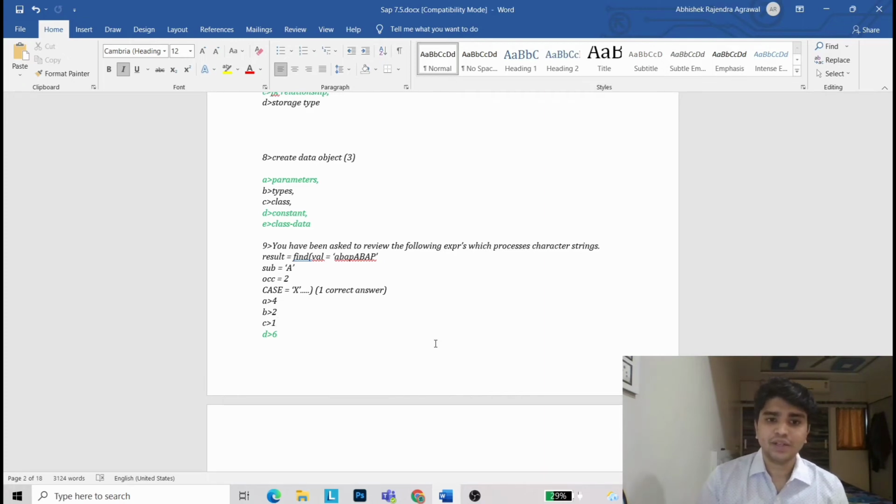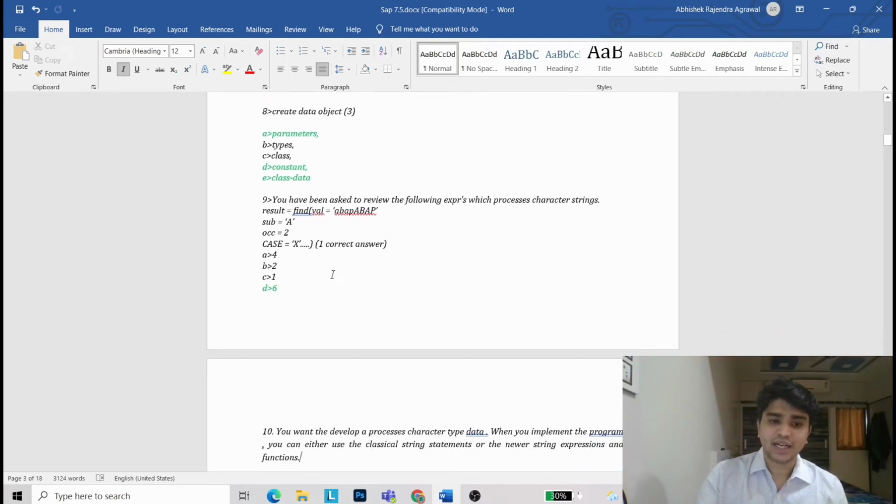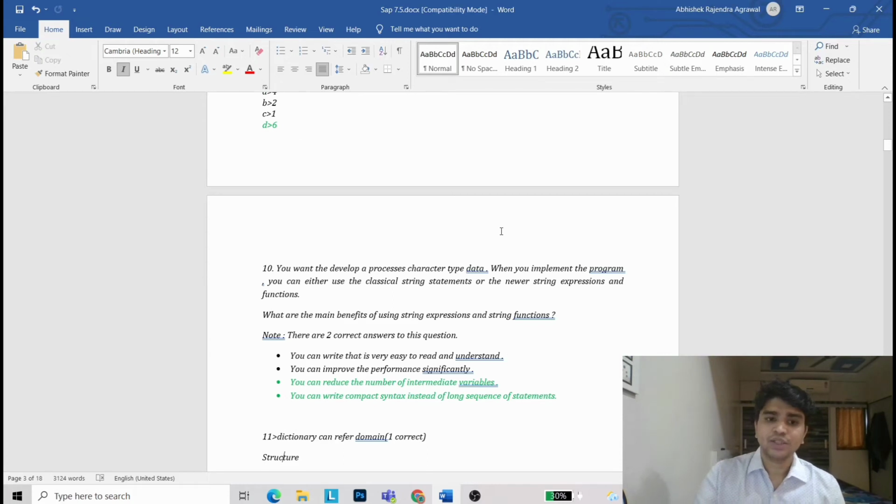Ninth question, you have been asked to review the following expert which processes character strings. Result is equal to find value ABAP sub a oct is equal to 2 case x. Correct. It is like in a small program. Now you have to choose the correct answer, and the correct answer is 6. D1 6.